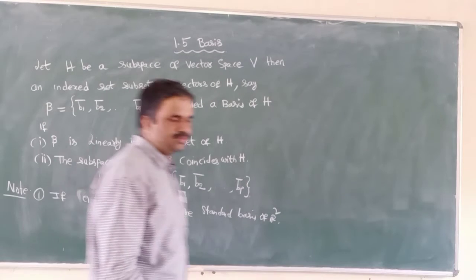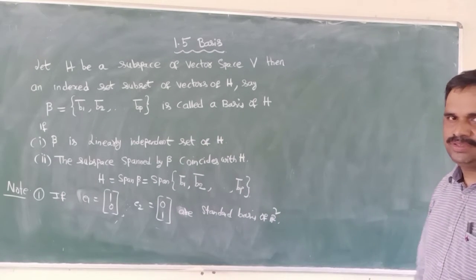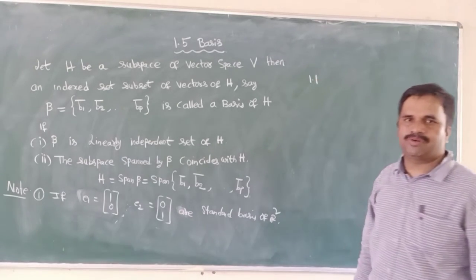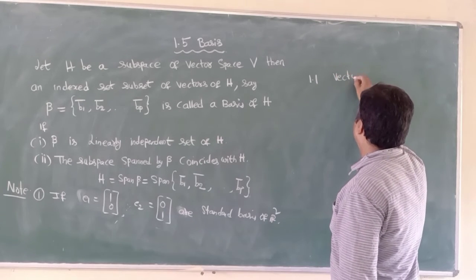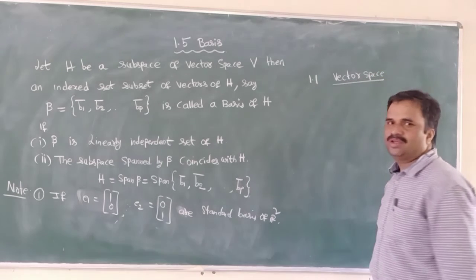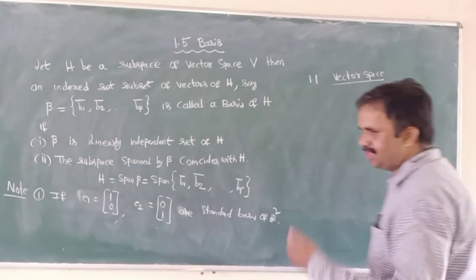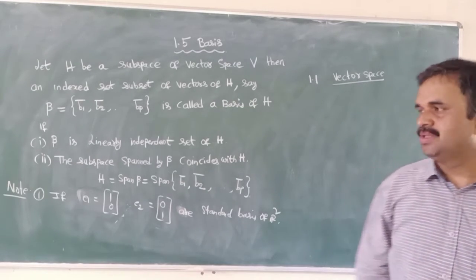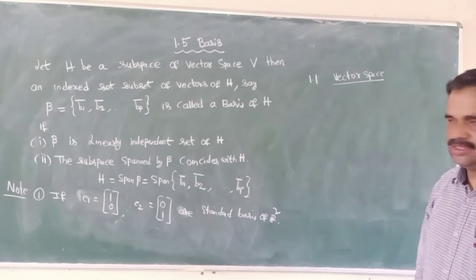Yes. And now our next topic is basis. Before that, first we see all the topics one by one that we discussed. The first we discussed was vector space. A set of vectors is said to be a vector space if it satisfies the following axioms. We gave 10 axioms. If they are satisfied, we can say the given set is a vector space.